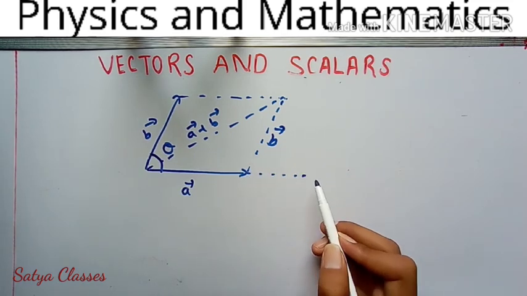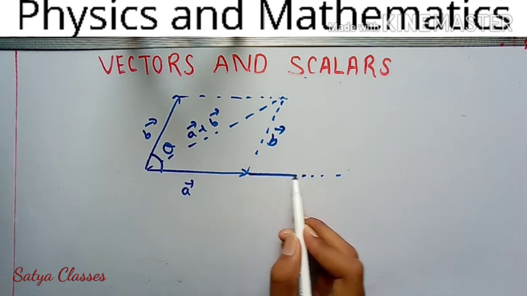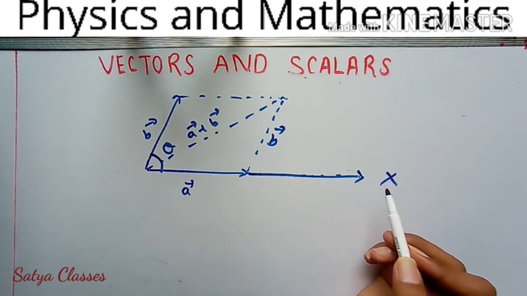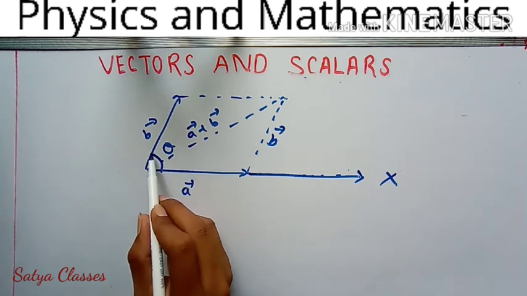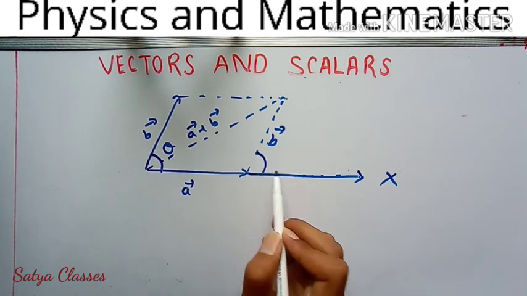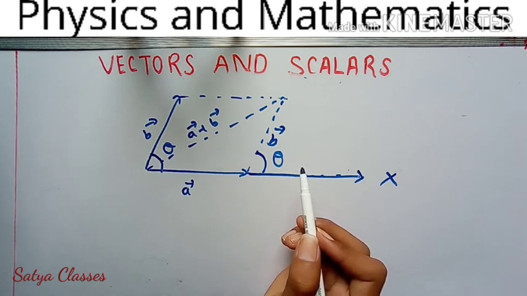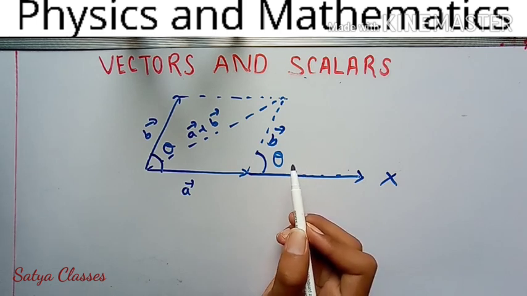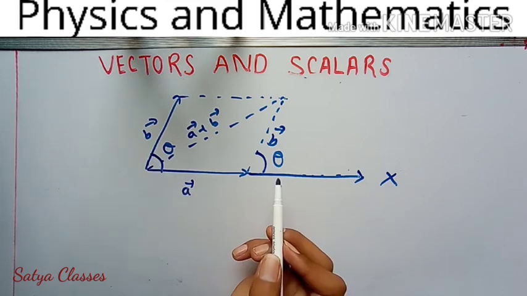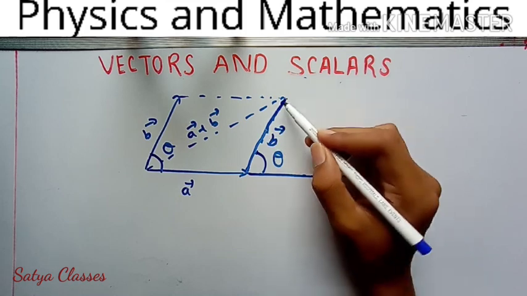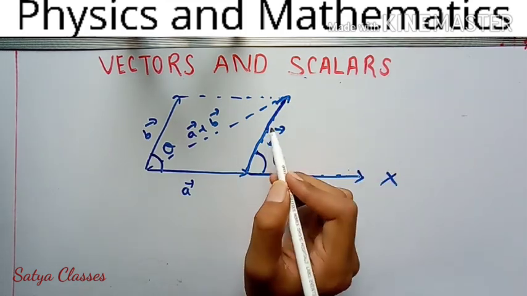Extending this line, suppose this is the x-axis, and if this angle is theta, this will also be theta. You know how? You have studied lines and angles. Tell me. This is a corresponding angle. Now an angle has been specified with this vector, so you have to resolve this vector.